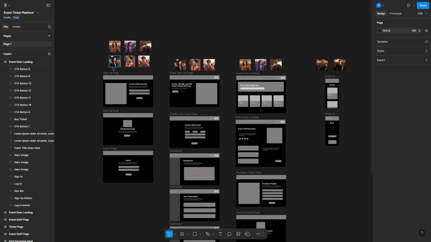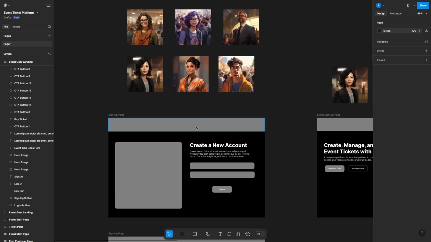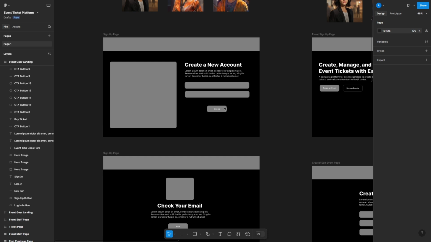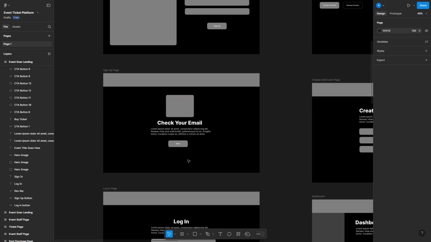So I've got some different flows, if you will. And the first flow that we have is applicable to all of our user personas. And that's creating an account. And I've just got a simple page for this: create an account, add maybe a username and password, click on sign up. It'll give you a confirmation page to say check your email, because we'll need a valid email.